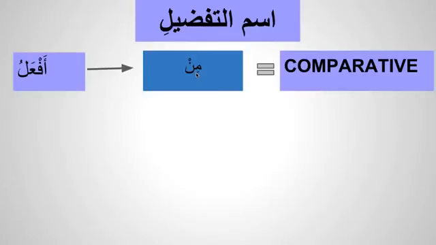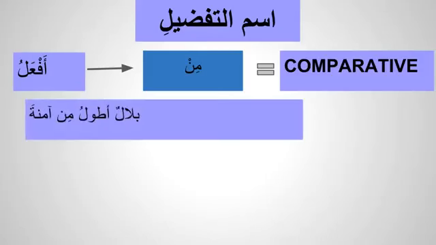So normally we know it's a harf jar, which means from, but here in this ism tafdeel pattern where we compare, it has a meaning of than, like how we said Hamid is taller than Bilal. So min replaces than in Arabic. For example, if you say Bilalun atwalu min Aminata, Bilal is taller than Aminata. After min there is always an ism majroor.